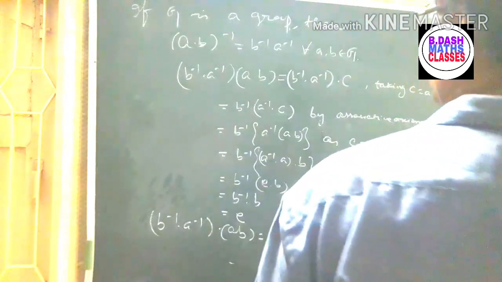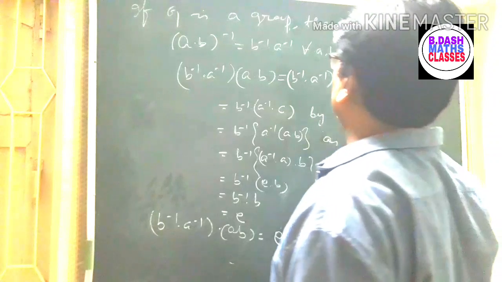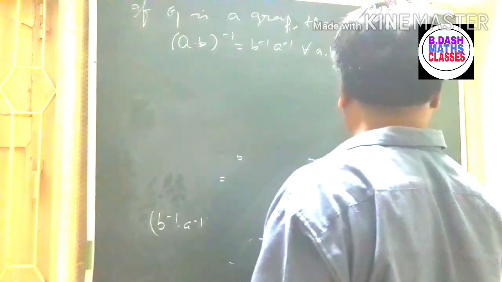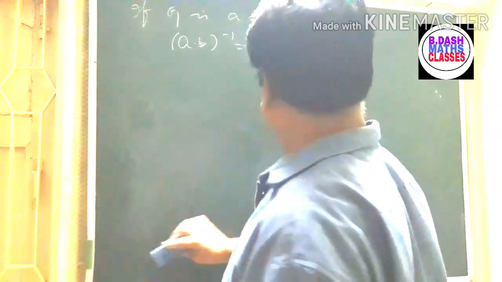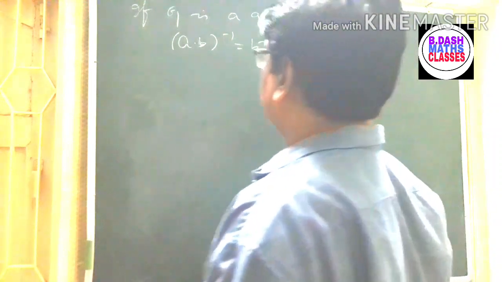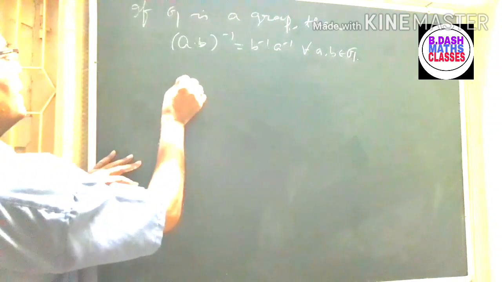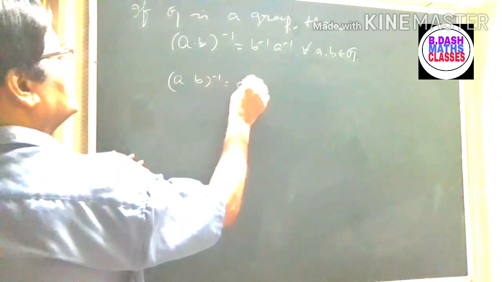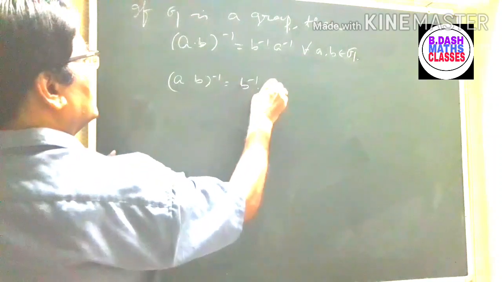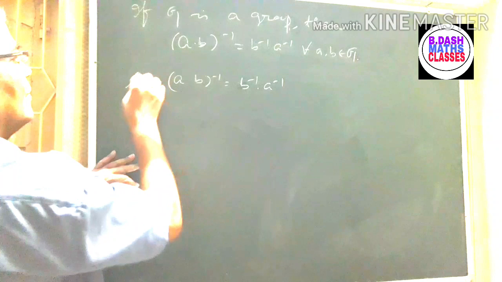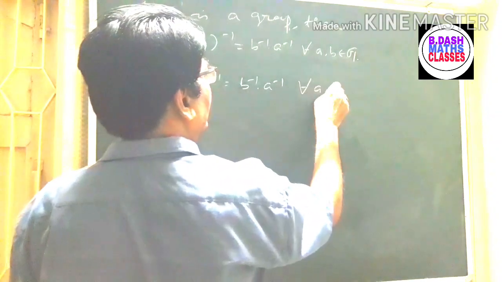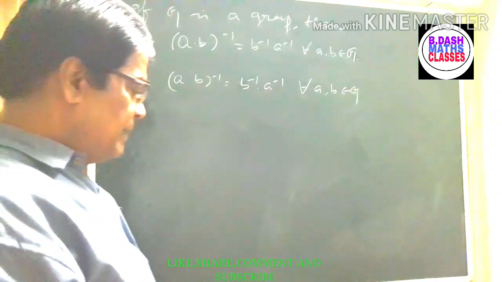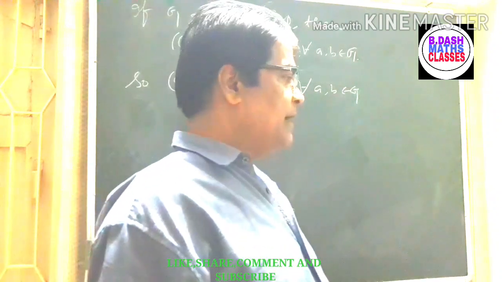Now from equation 1 and 2 we get inverse of A B is equal to B inverse A inverse for all A, B belongs to G, because we have taken A and B as arbitrary elements.